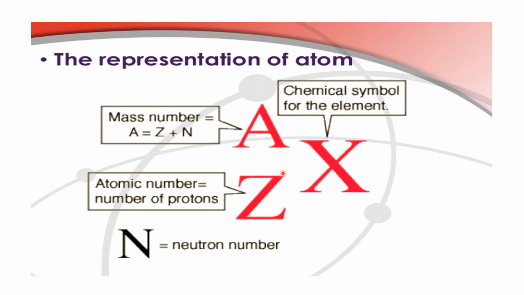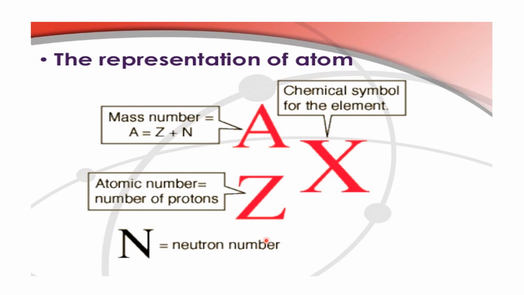For example, here X is the element, Z is its atomic number and A is the mass number. So it is represented with X, with Z and A. Though we read Z first, it is written as a subscript.